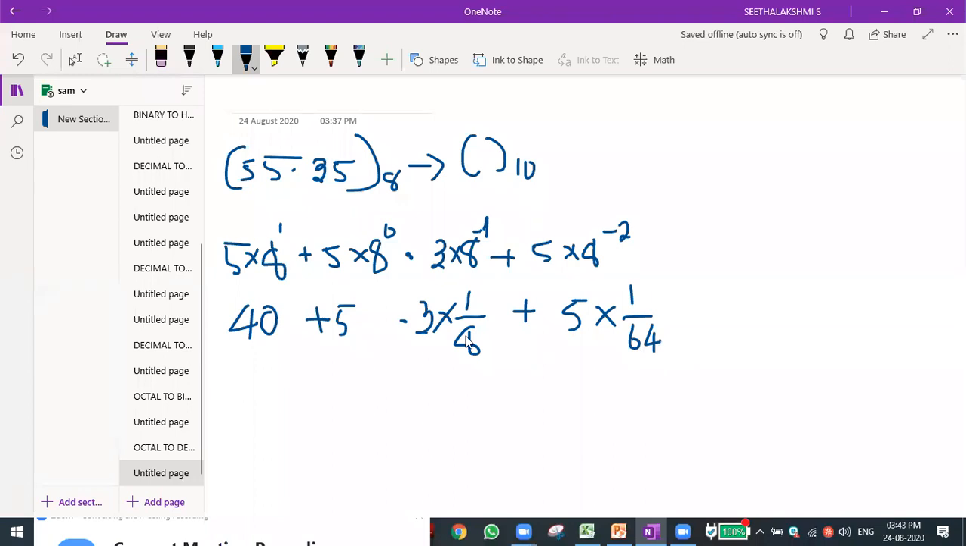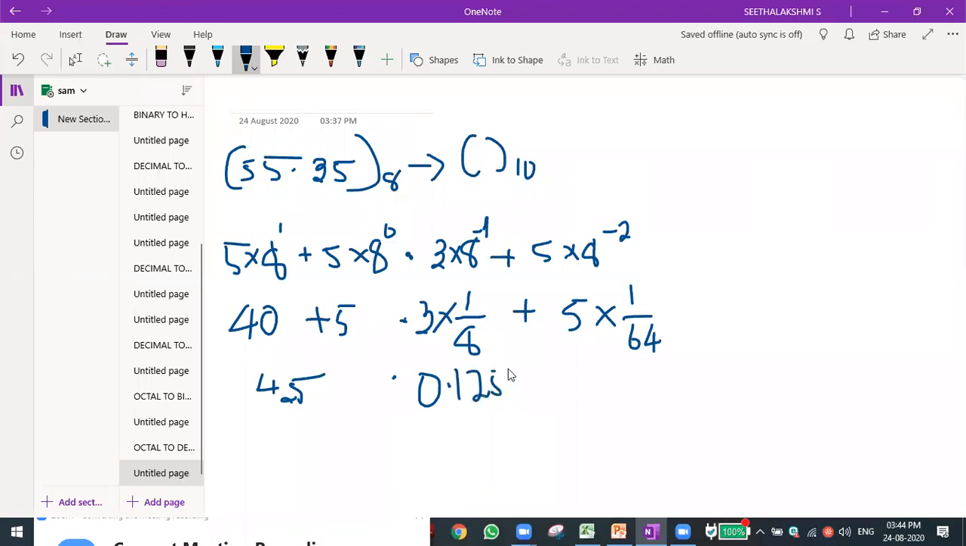So when we multiply, what value will we get here? I am writing 45: 40 plus 5. Here 1 by 8: put the 0 before that and do the division. 0.125. So 0.125 you will get.